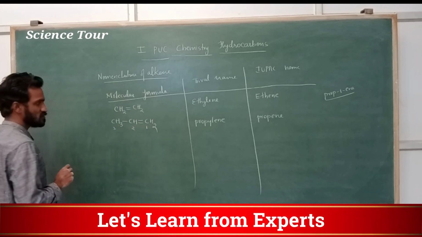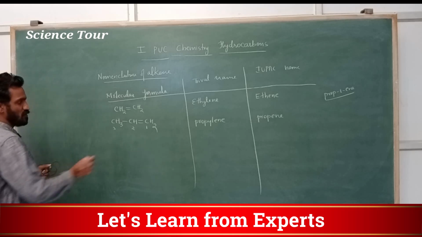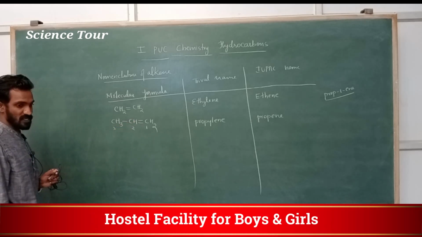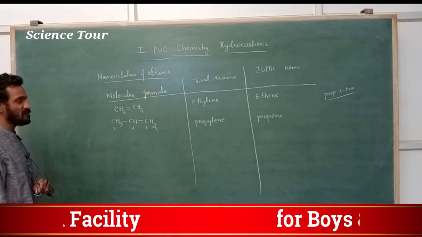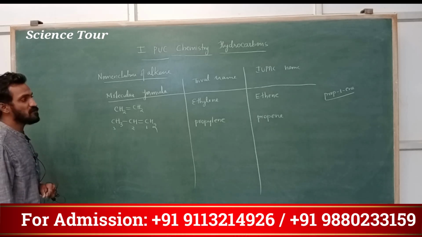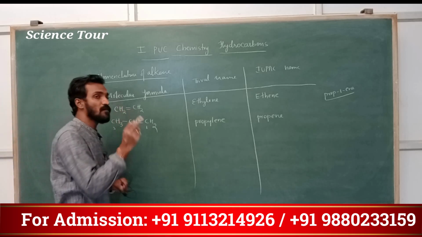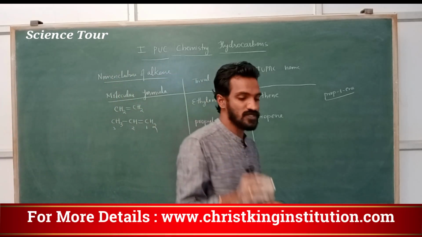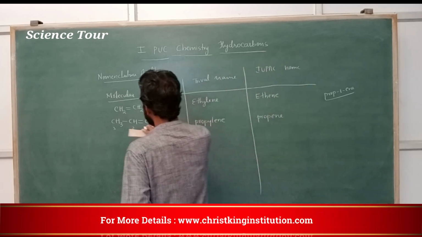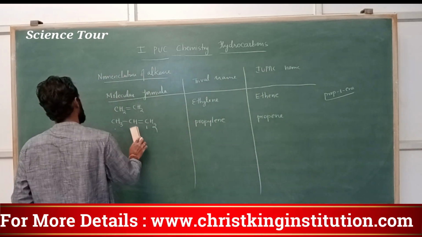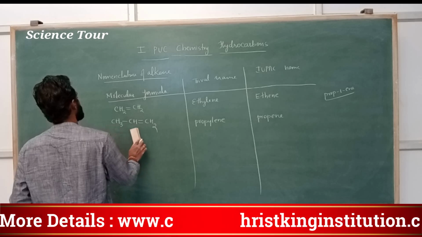Understood? Three carbons, prop. Here the first position has the double bond, so no need to mention it. Suppose this double bond were in the second position, you would have to mention that. I will tell you how to write that. Numbering is important, my dear students. From the double bond you have to start numbering.